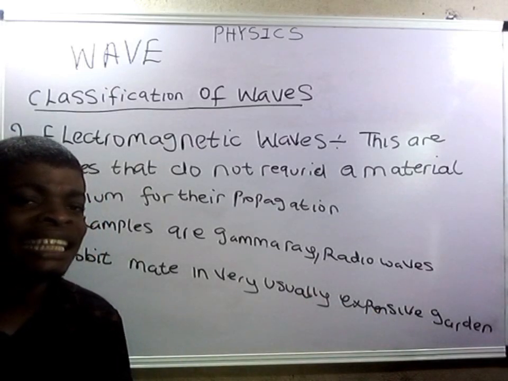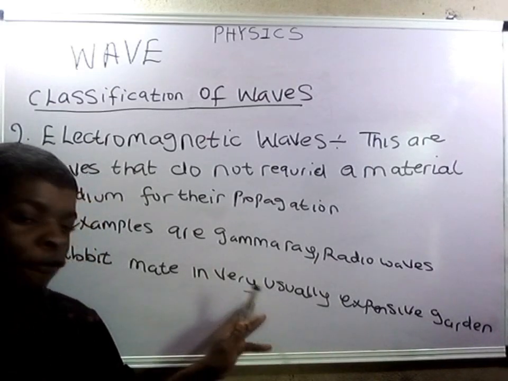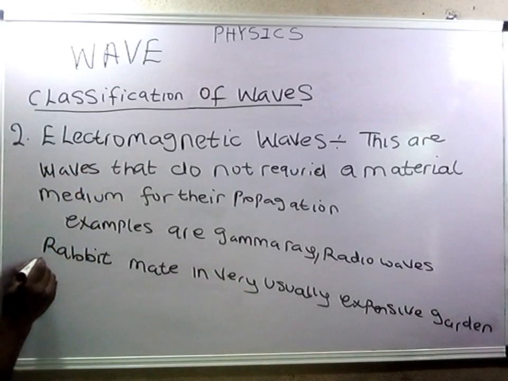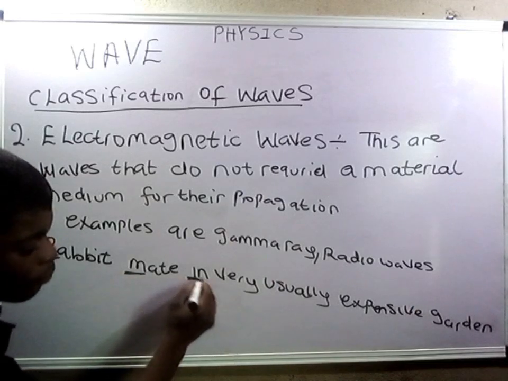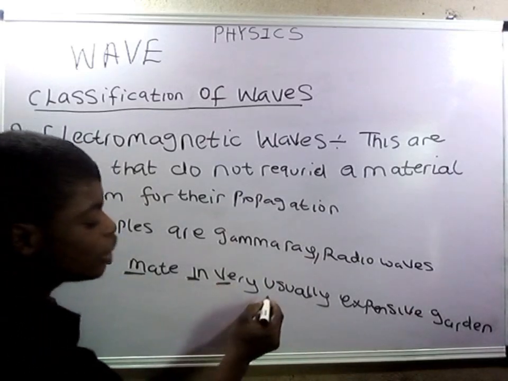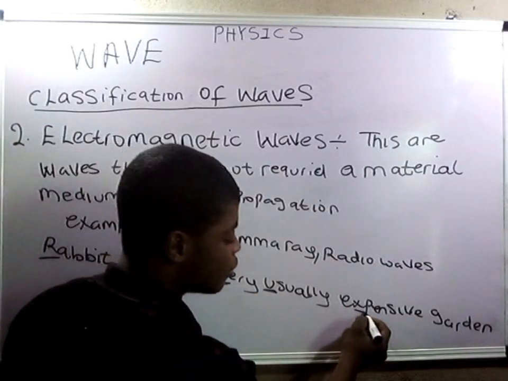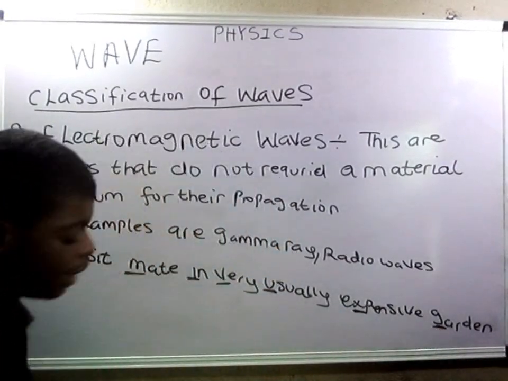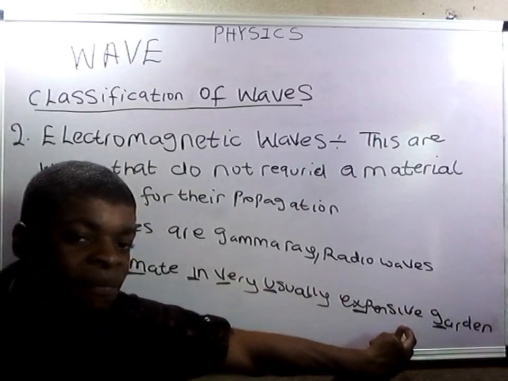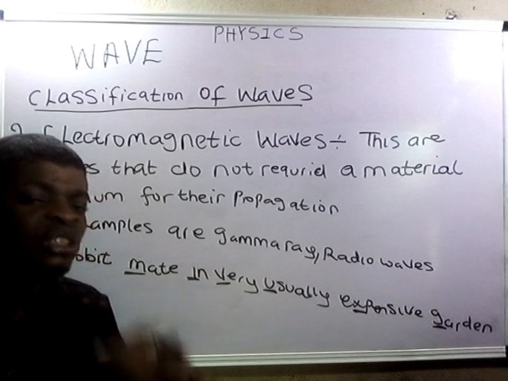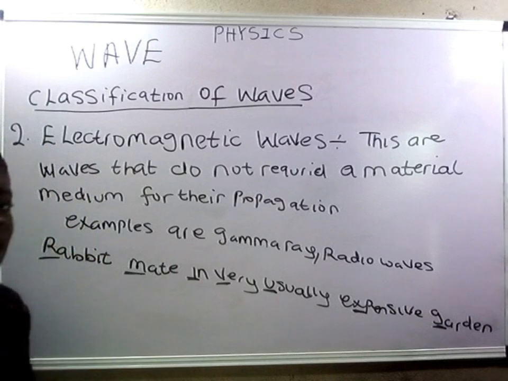So this must mean that it can be deduced, or inferred, that the first symbol of the set, that means we take this R, we take this M, we take this I, we take this V, we take this U, but on expensive we don't take the E, we take the next letter which is X, then we take this G. The first letters of the words making up the sentence are the acronym to remember your examples of electromagnetic waves. The first one is radio.